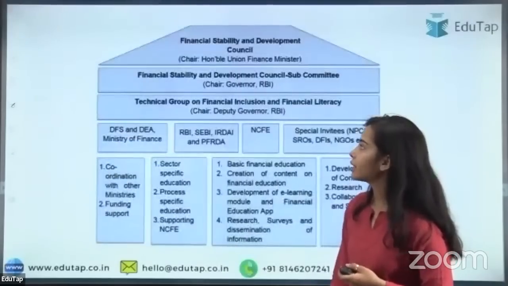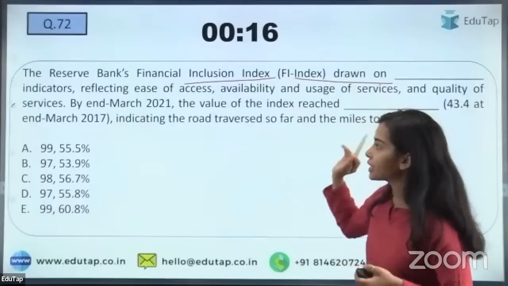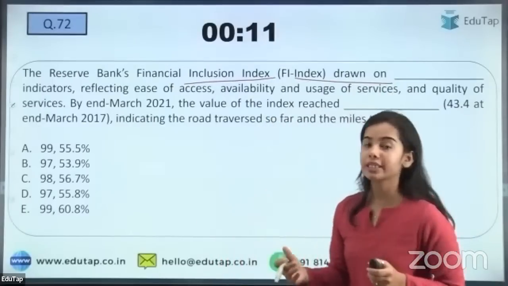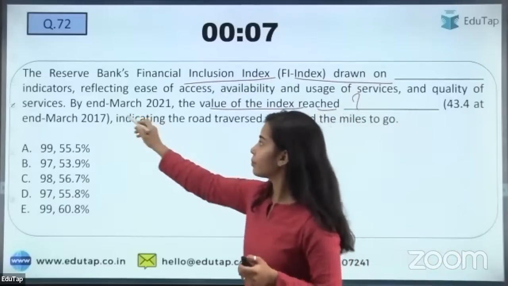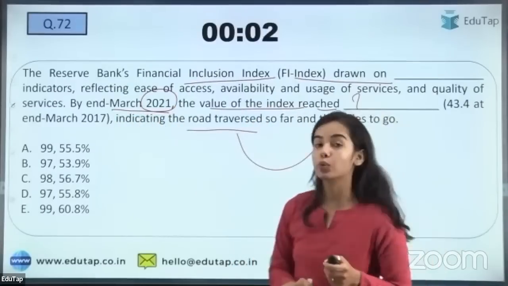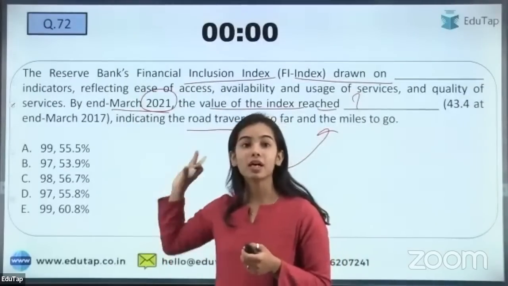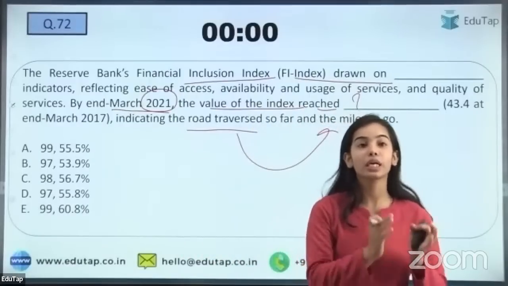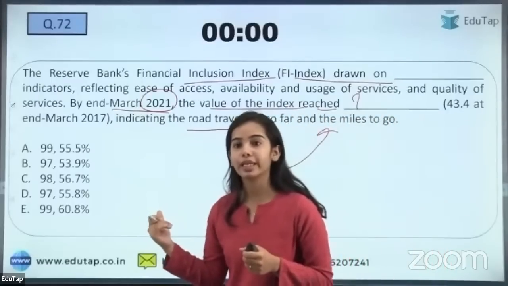Next question is regarding the Reserve Bank's Financial Inclusion Index drawn on dash indicators. How many indicators does the index depend on? Then you also have to tell the value the index reached by the end of March 2021, indicating the road traveled so far and the miles to go. So this is directly from the annual report. What is the answer of this one, how many parameters the index depends on, and how much the index has reached. So this you have to tell.